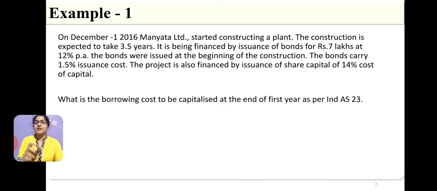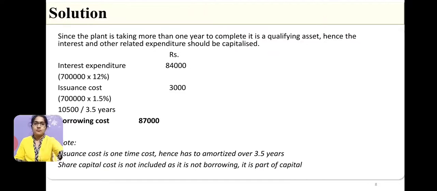So, we can take only the interest payable on the bond and the issuance cost of the bond as the borrowing cost. Now, let us see for the first year end, what is the amount that has to be capitalized. If we take the interest expenditure, we are issuing 7 lakh worth of bonds, and it carries 12% interest. So, 12% on 7 lakh comes to 84,000. That 84,000 is of course part of the borrowing cost.